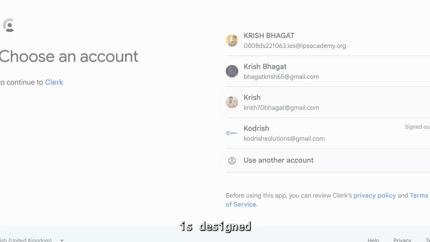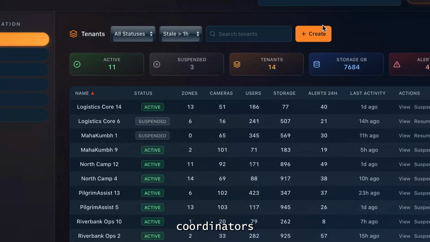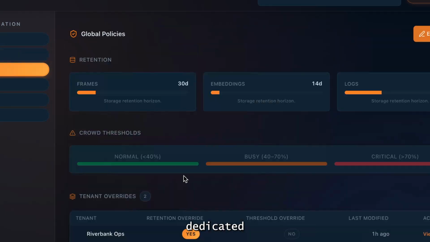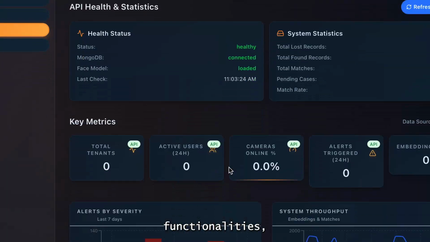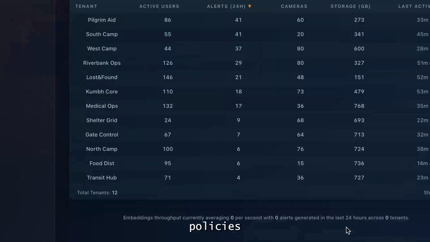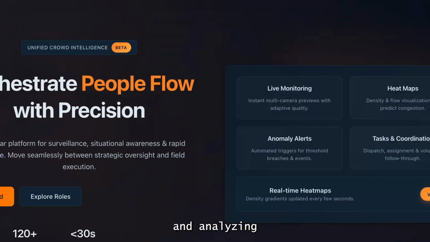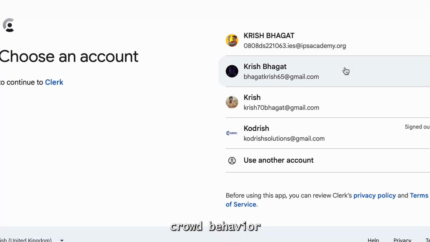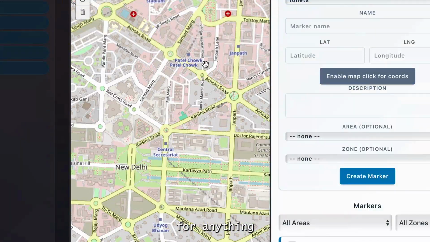Now let's talk about the web platform. The platform is designed with a role-based structure, giving admins, coordinators, and volunteers dedicated dashboards with specific functionalities, from managing users and setting policies to monitoring the real-time health of the system and analyzing crowd behavior. Through detailed analytics, Dhruv AI provides a comprehensive control center for any event.